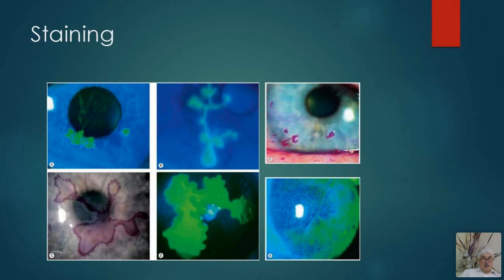Rose bengal actually stains the devitalized cells, dead or dying cells, and the fluorescein stains the area which is devoid of the epithelium.